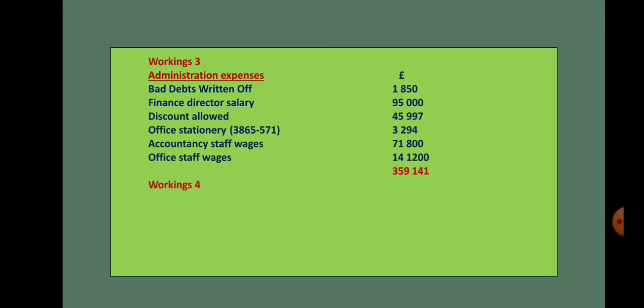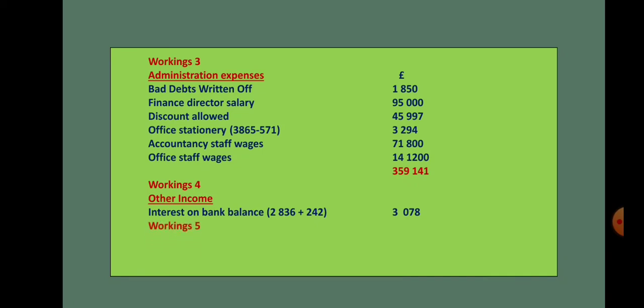Then next, coming to workings 4, other income. Now other income, sometimes we may have only one item or more than one item. If it is one item also, you can show the workings. Like here we have to add 242 because there was an outstanding interest on bank balance, so that is being added. So the total of other income would be 3,078.